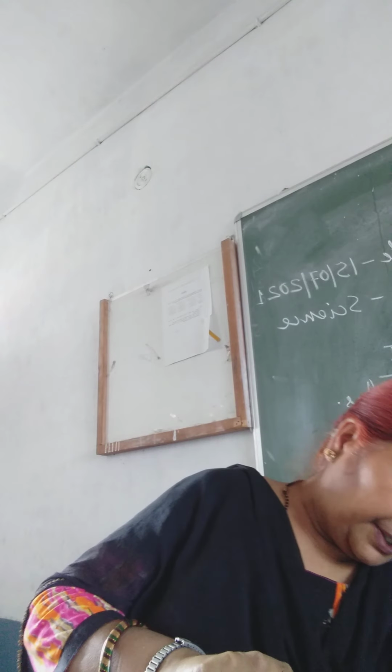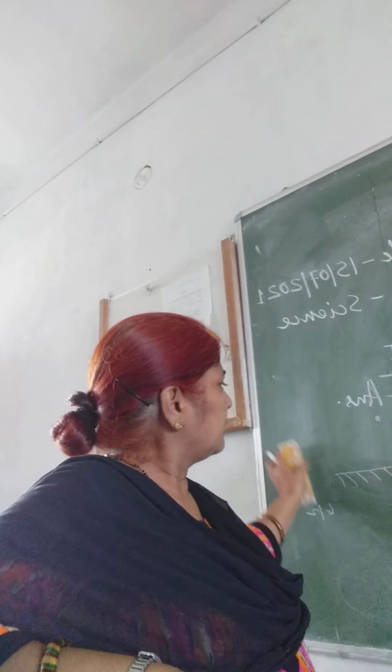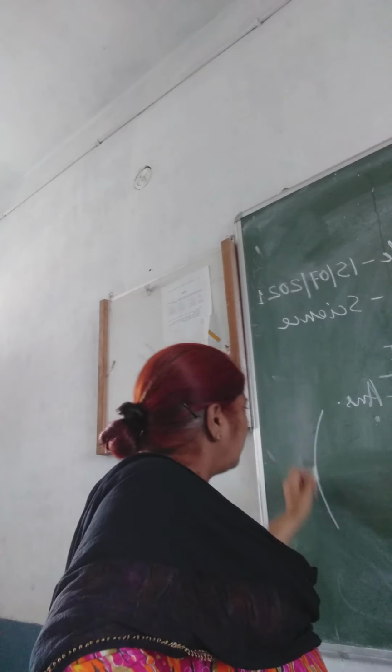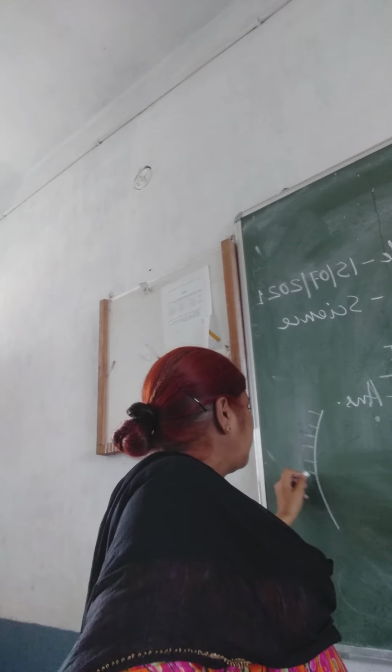Now the next question is: draw a ray diagram to show the formation of an image when the object is placed between C and F of a concave mirror. So you will draw the diagram of a concave mirror like this. You see, this is a concave mirror, outer surface is polished.